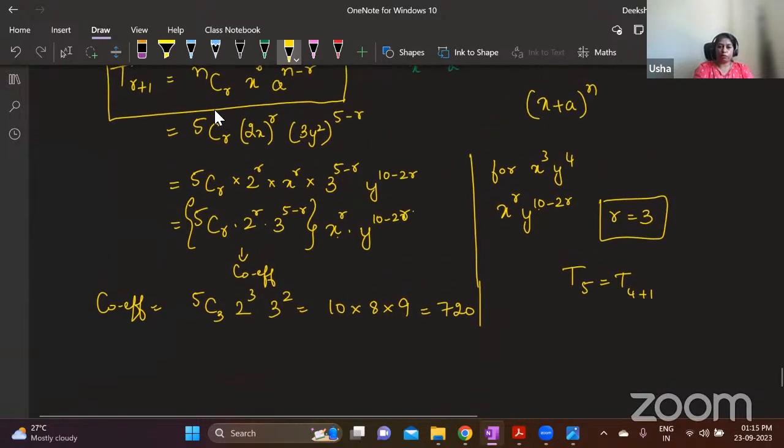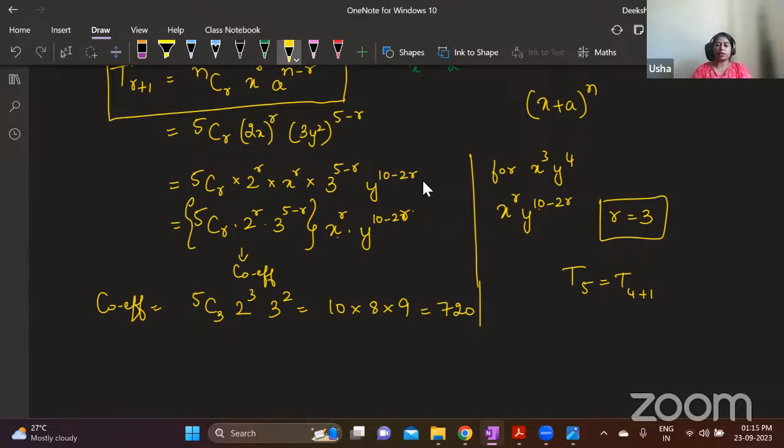So same formula you use, substitute n, x, a, and then you group all the numericals together and the variable together. Now, if this term does not have x, it means this x power has to be 0. Equating that, you will get the value of r. Suppose you have 10 minus 2r as the power, that has to be 0. If that has to be 0, find out what should be the value of r.